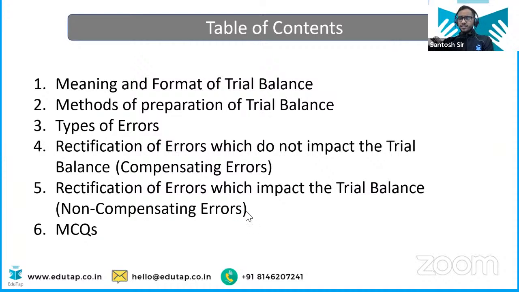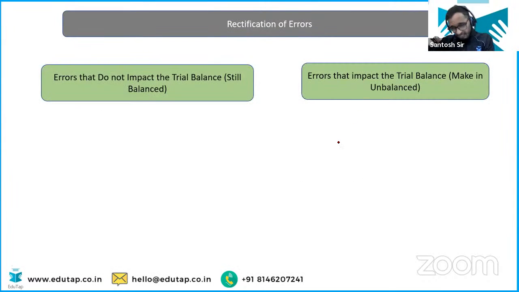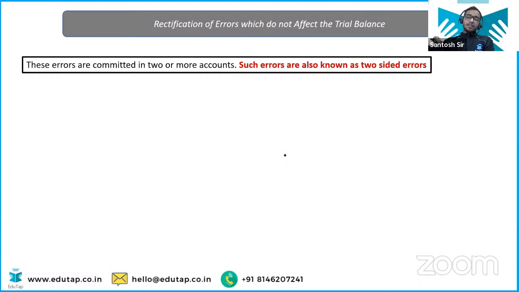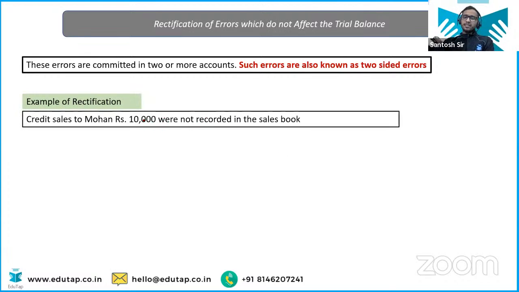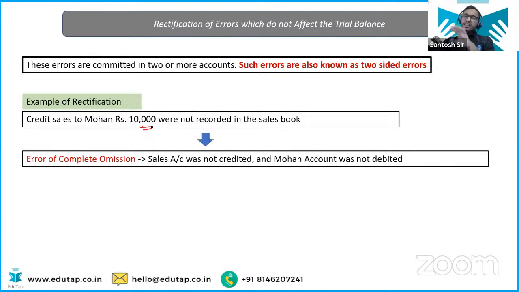How you are going to do the rectification? Okay, how you are going to do the rectification of these errors? That is also very easy. See, when you have the two-sided errors, suppose credit sales to Mohan is there and it is the case of complete omission. You haven't entered any entry. Like credit sales to Mohan was not entered at all. So what should be the entry in general? What should be the actual entry? Obviously, sales account would have been credited and Mohan account should have been debited with amount 10,000 in the sales book. Okay.